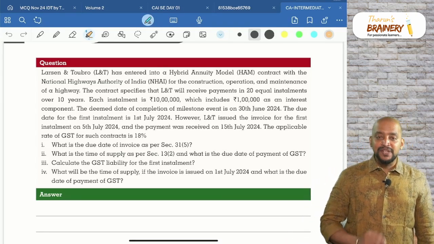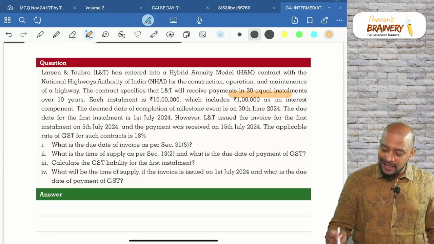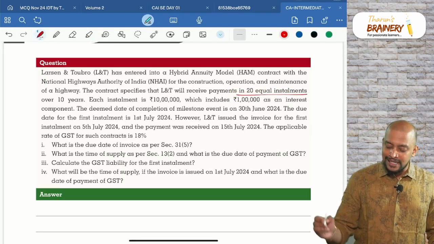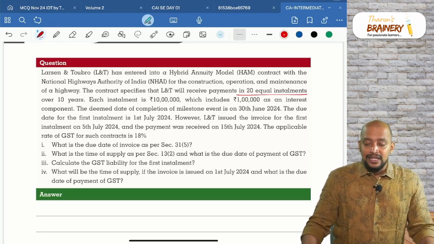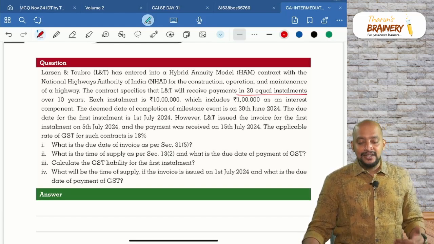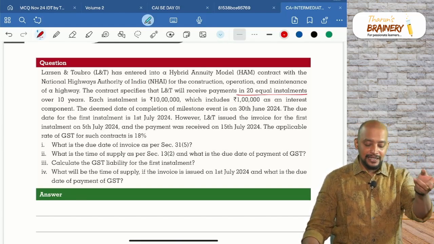The contract specifies that L&T will receive payment in 20 equal installments over 10 years. Each installment is 10 lakhs, which includes 1 lakh as an interest component.